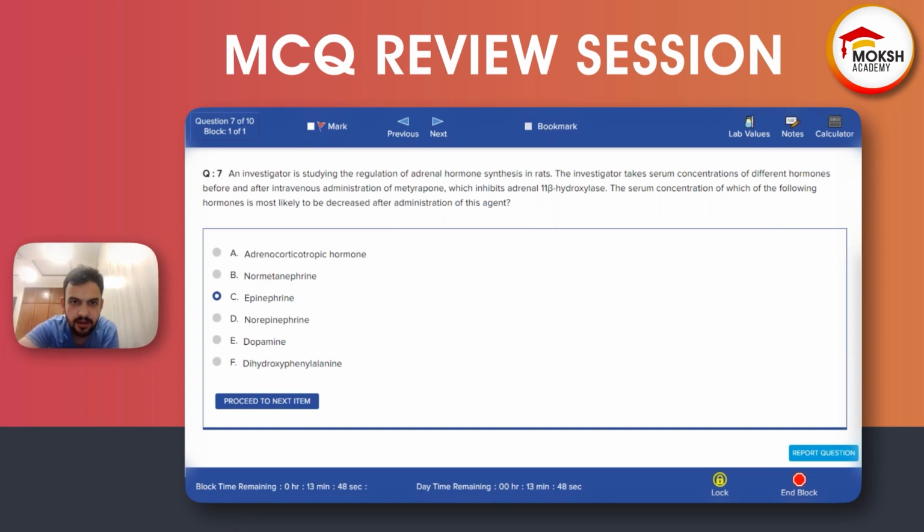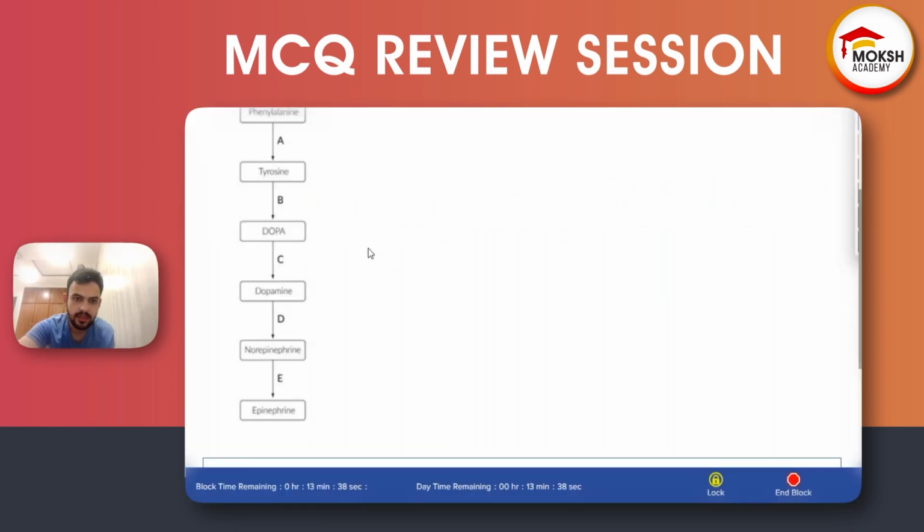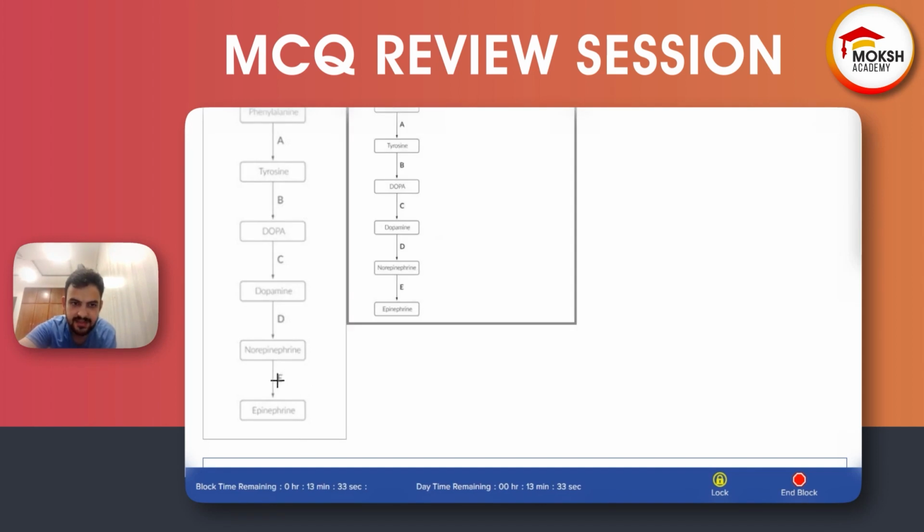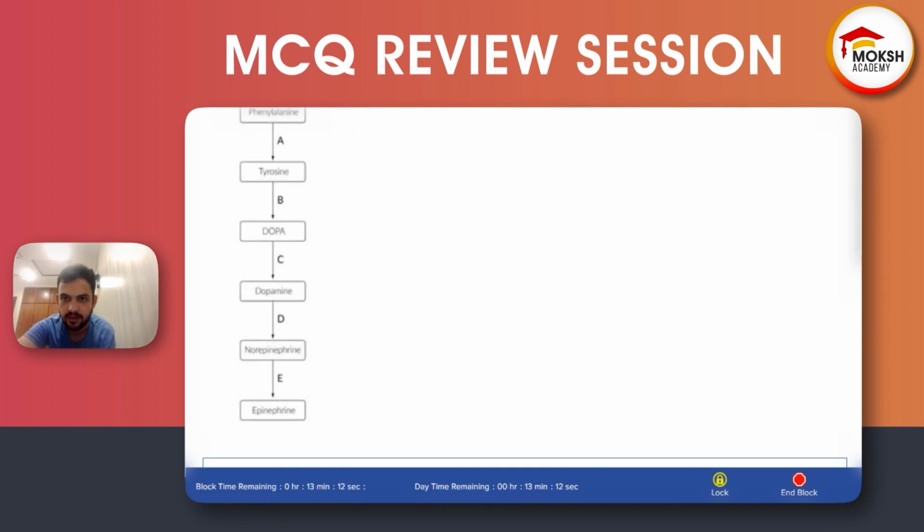Why? Again, I want to tell you this one. Cortisol enhances this step, the last step of catecholamine formation, increasing the activity of this enzyme, which is called phenylethanolamine N-methyltransferase, which converts norepinephrine to epinephrine. When there is no cortisol, there will be less activity of this enzyme and less formation of epinephrine. But the remainder will be high. Norepinephrine, dopamine, dopa, tyrosine, phenylalanine, everything will be high. The remainder.